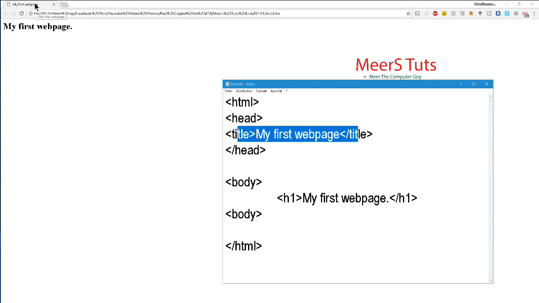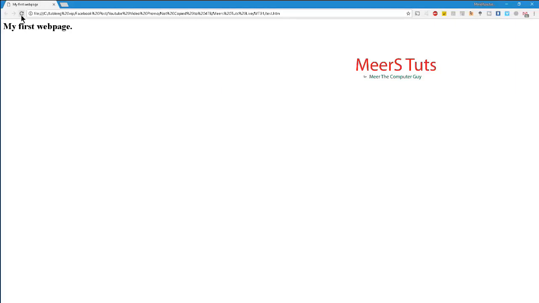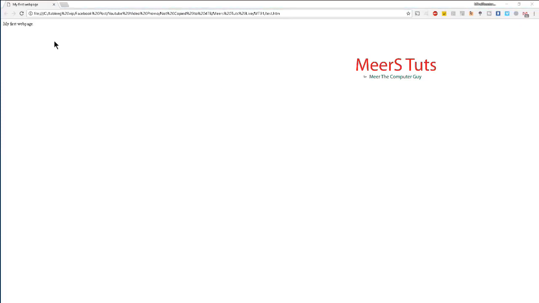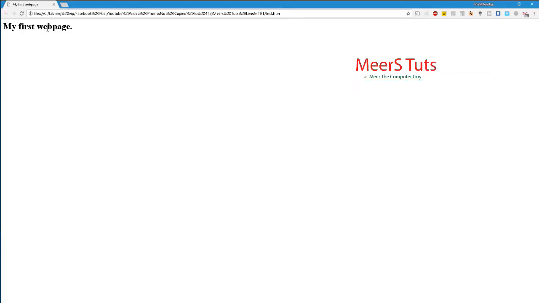Here on the top of this tab you can see "my first page" is written. It is the title of the tag that we have put here. You can understand what I mean. So we may change this text. So this h1 is for making something a heading. If we remove it and then save the file and see the result, I saved it and then we will refresh it from here or by pressing F5. See, it is now very small because I had put an h tag here, and while I had put an h tag here, it converted it to a heading. You can see here it is now a heading.